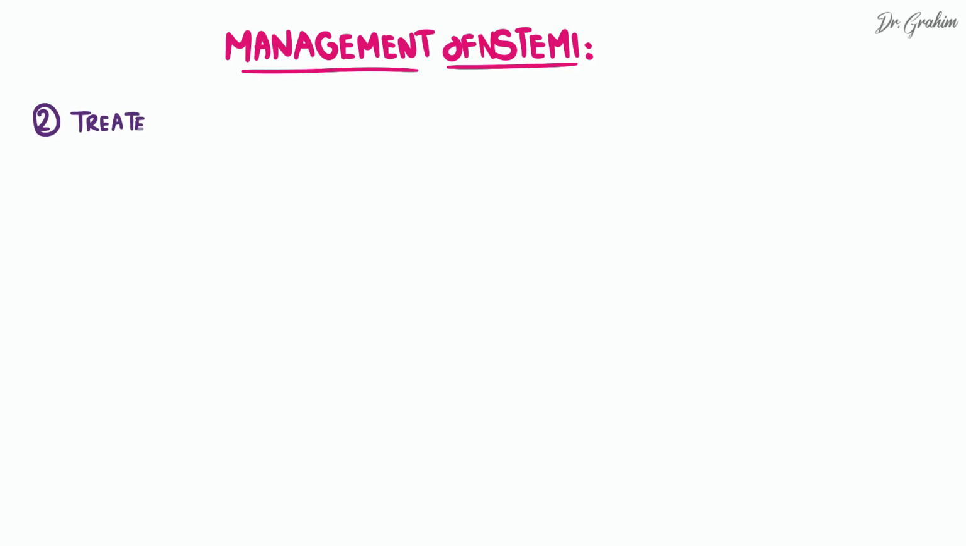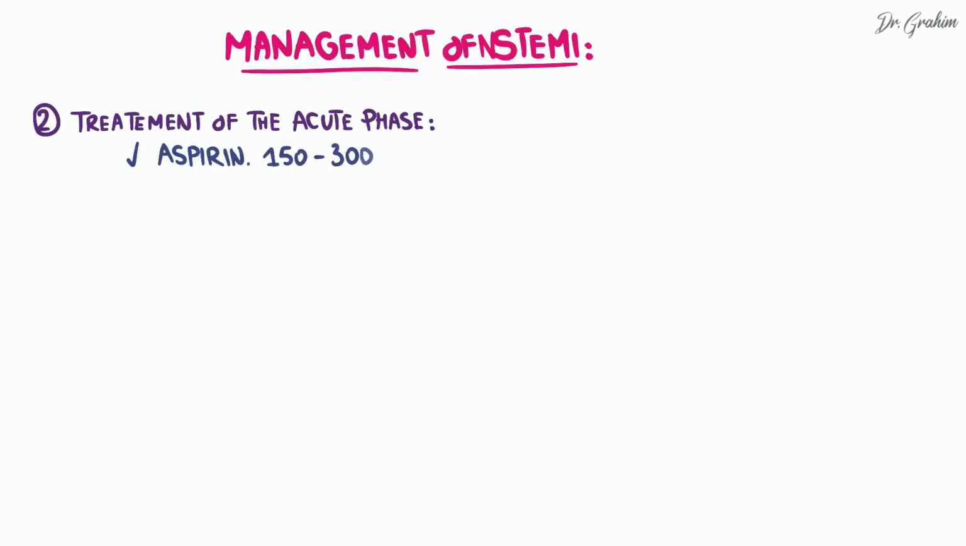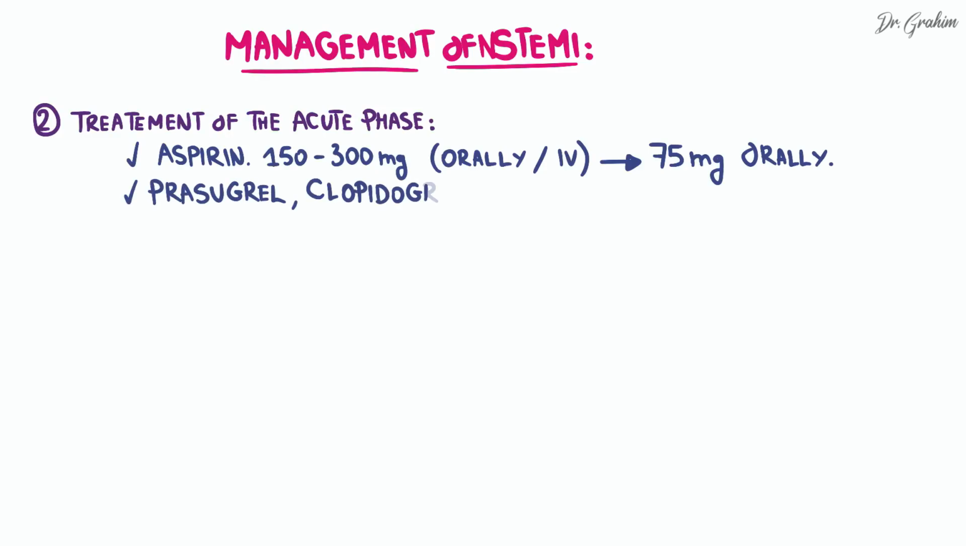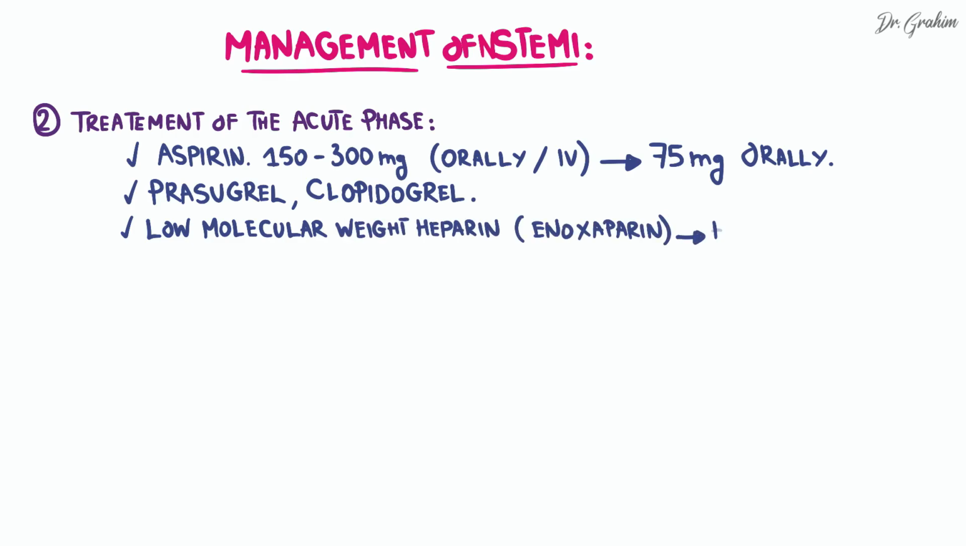The acute phase of treatment involves drug administration, including initial aspirin at a dose of 115 to 300 mg orally or intravenously, followed by 75 mg orally for long-term management. Other antiplatelet agents such as prasugrel or clopidogrel are also administered. Additionally, low molecular weight heparin, especially enoxaparin, is prescribed throughout the hospitalization to prevent thrombosis.